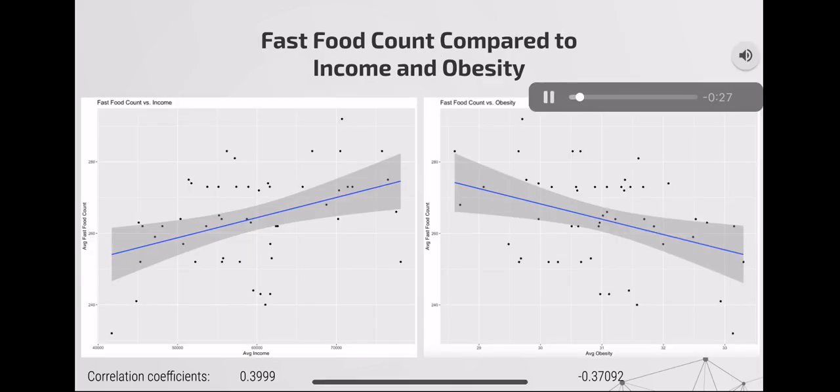So next we started comparing per capita income, obesity rates, and average fast food counts with one another. So we used the correlation coefficient to determine the strength and direction of the relationship. And by using this, we determined that the relationship between income and fast food count was positive, but not completely linear. And the relationship between average fast food count and average obesity rates was surprisingly negative, but had a weak relationship because of the small correlation coefficient.